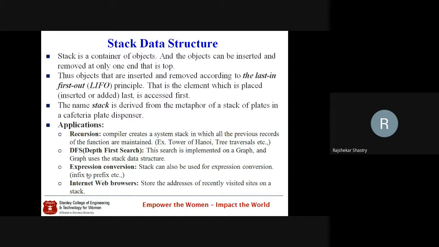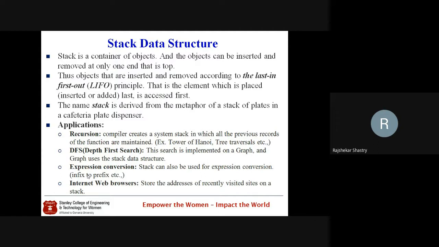are performed at only one end. I repeat, stack is a linear data structure where the insertion and deletion operations are performed at only one end, and that one end is called the top. Okay, so this was the basic definition of a stack.